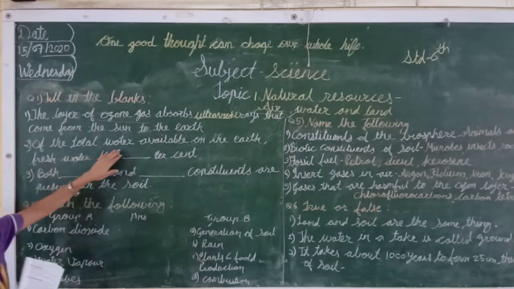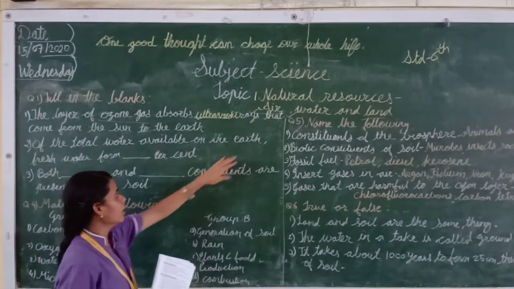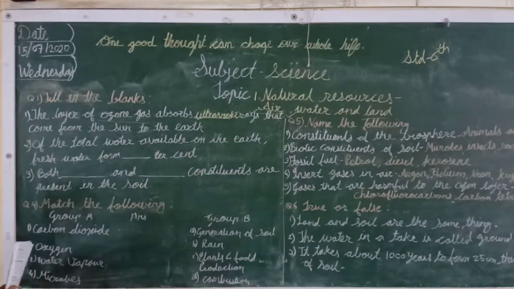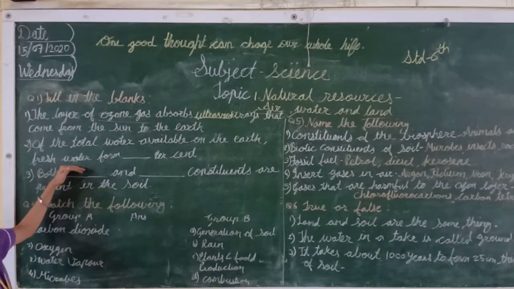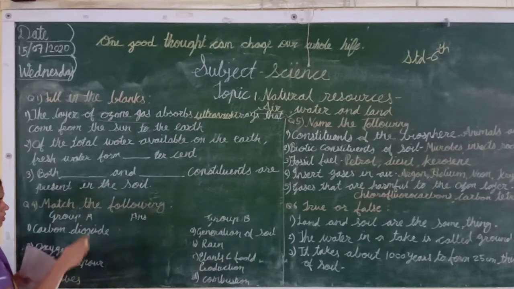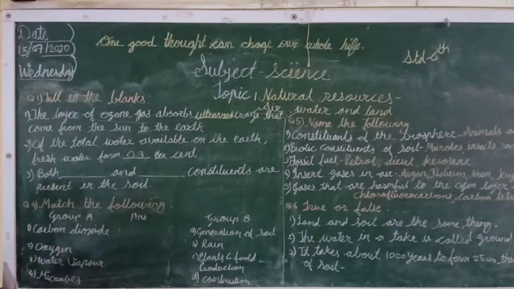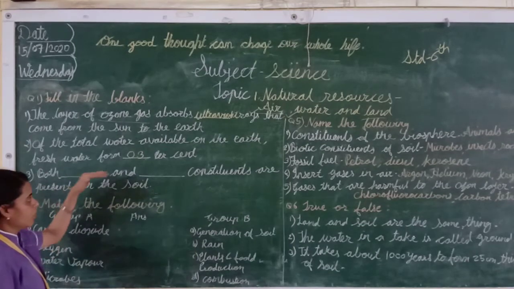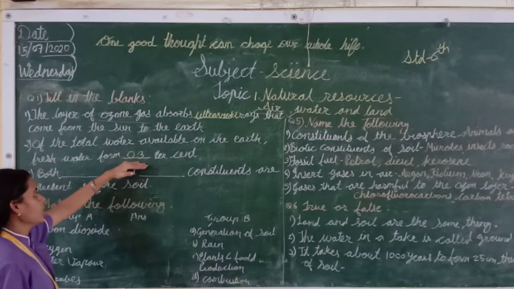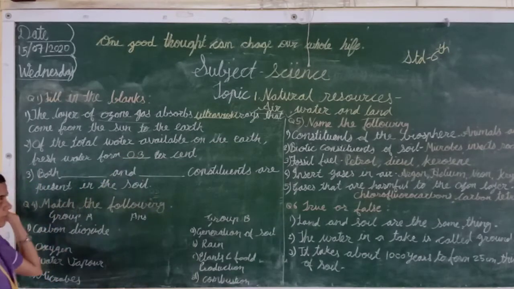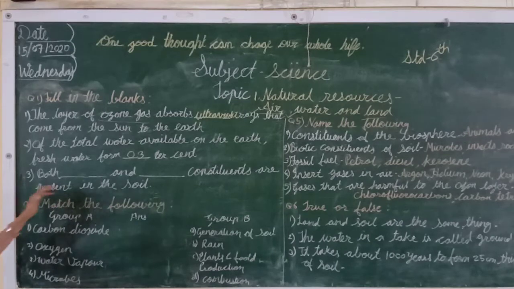Of the total water available on the earth, fresh water forms dash percent. How many percent of water is available for drinking, meaning fresh water? So how much? 0.3%. This much water is available. So that's why we should use water very carefully.